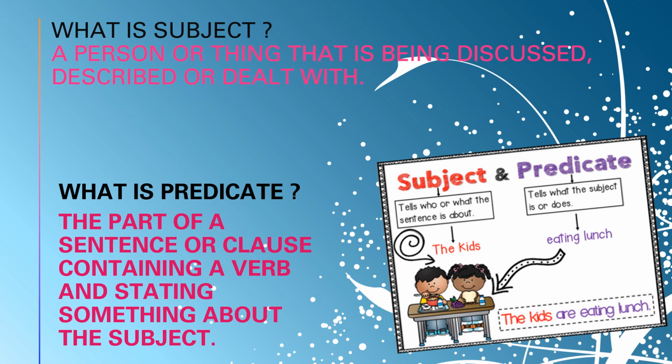Now one example is given: the kids. We are talking about kids in this sentence. So kids are our subject, and whatever information is given about kids only. What are they doing? They are eating lunch. So whom we are talking about is our subject, and the rest of the sentence, the information given about that subject, is our predicate.